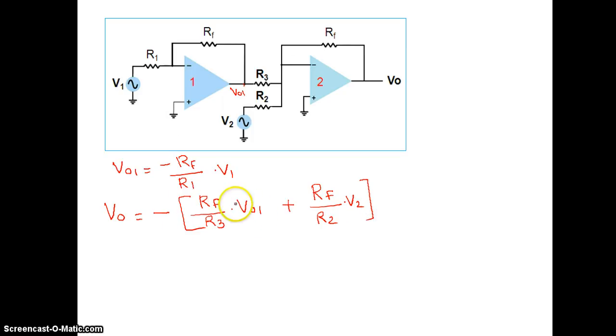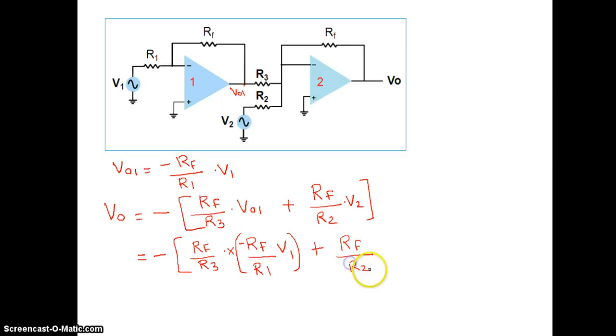Substituting the value of V01 over here, we get minus RF by R3 into, V01 is minus RF by R1 into V1, plus RF by R2 into V2.